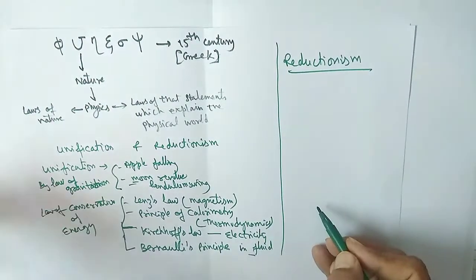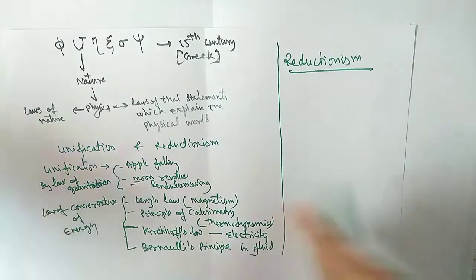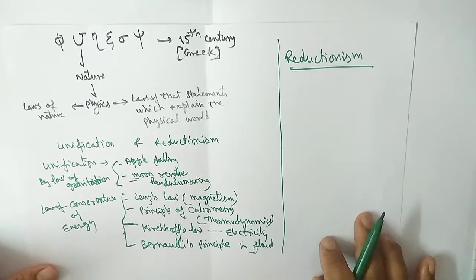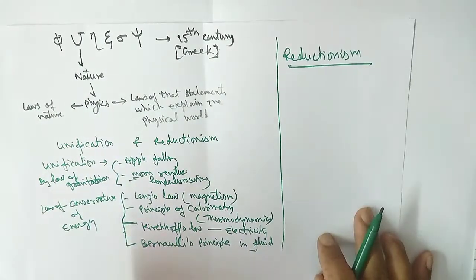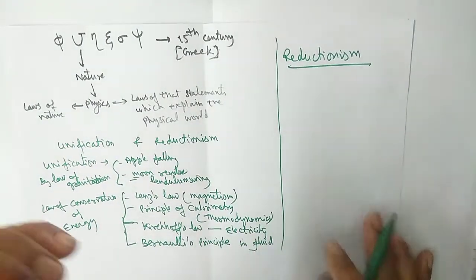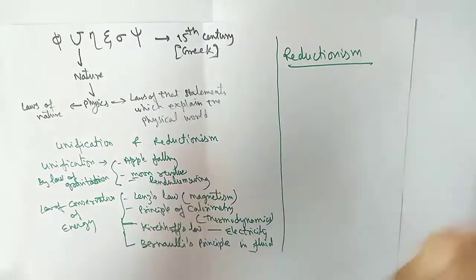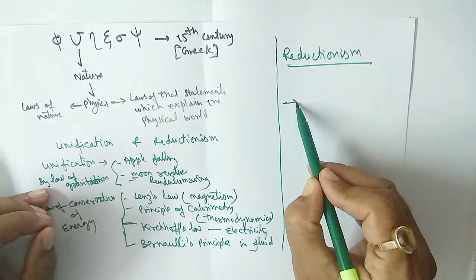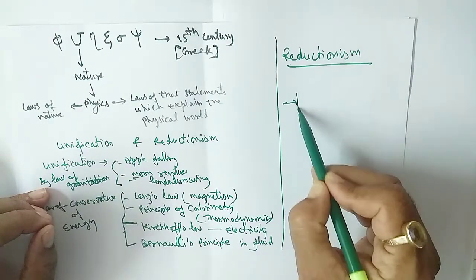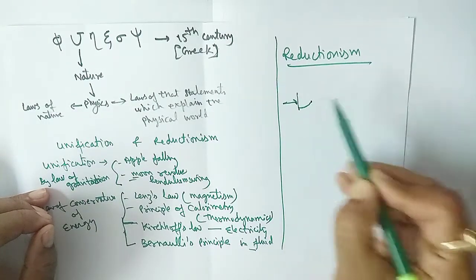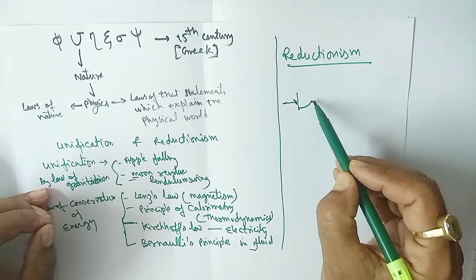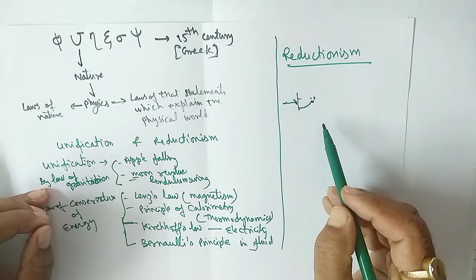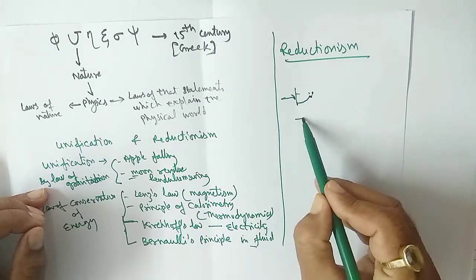Reductionism means when you have a problem which is of a complex type and you have to solve that problem by breaking the problem into small parts. See the example. Suppose I hit a ball on the pendulum, it starts revolving, and you have to tell how much height it will attain. Another example, suppose you fire a bullet.